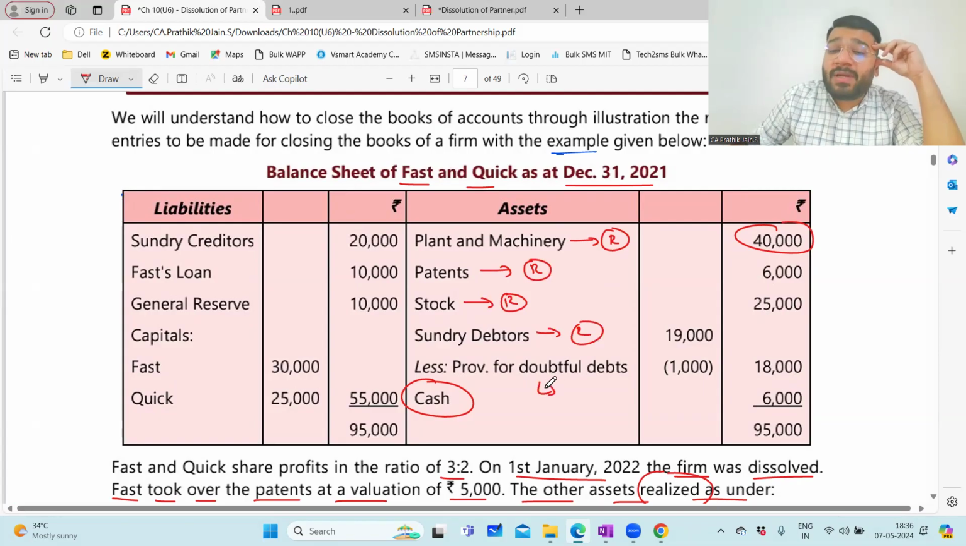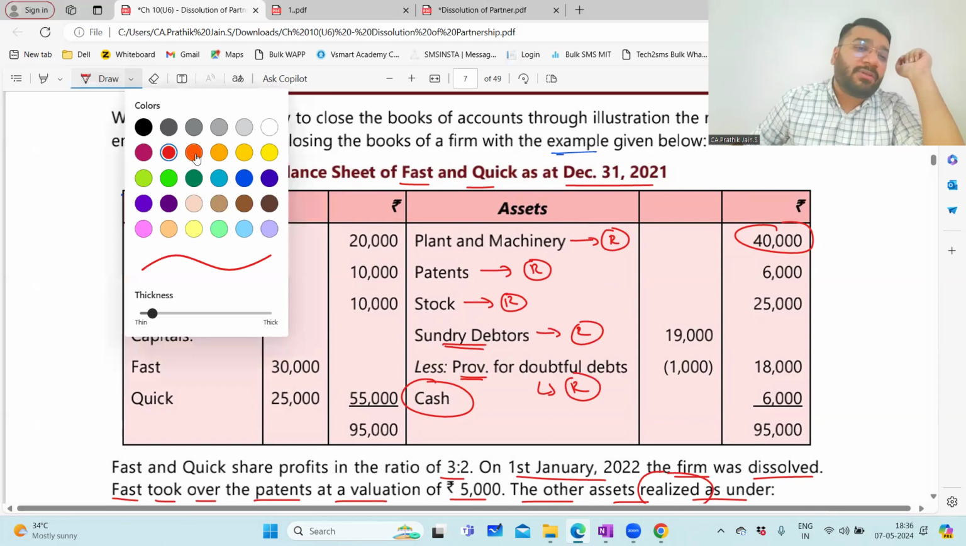Provision for doubtful debt, no sir, this will not go to realization. Provision for doubtful debt will go to capital account. If mom is going, son will follow, correct? So this will also go to the realization account. Cash will also go to the realization account, sir? No.